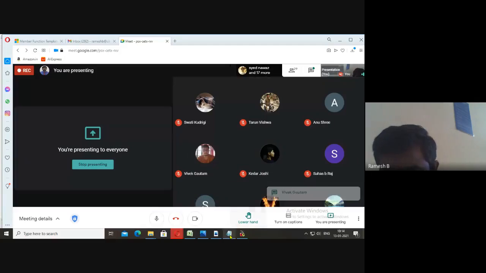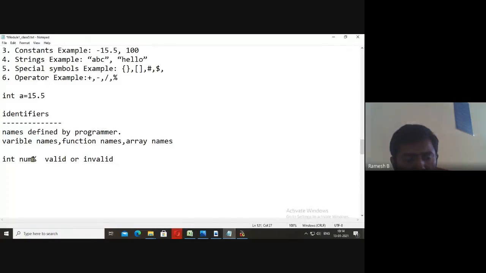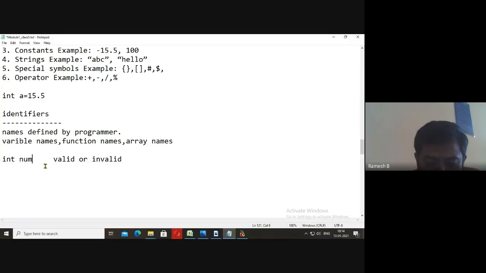Vivek says it is valid. No. No special symbol is allowed. Percentage is a special symbol. It is not allowed. We can use underscore. It is valid. Similarly,